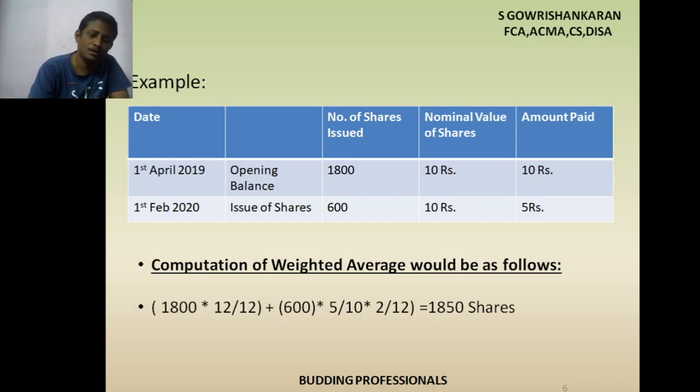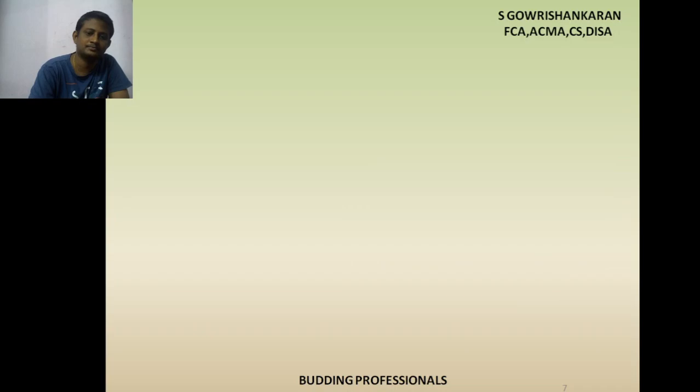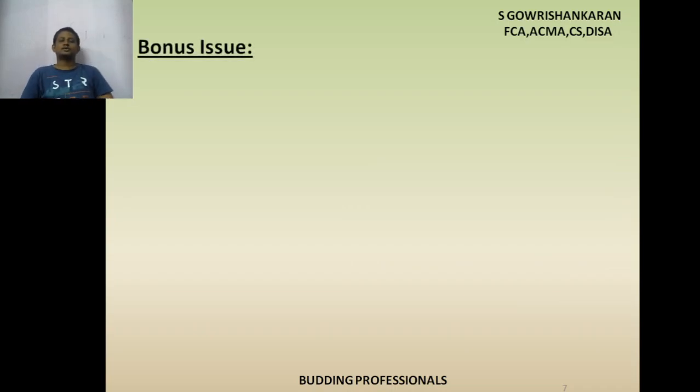Okay. We'll go to the next topic. So the next topic is bonus issue. What is bonus issue? General meaning of bonus issue. Issue of shares is different types of issue of shares, correct? One is public IPO, initial public offer, and another one is FPO, follow-on public offer. You have rights issue. You have bonus issue also.